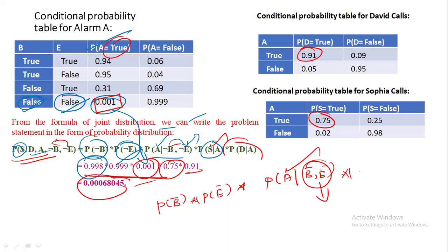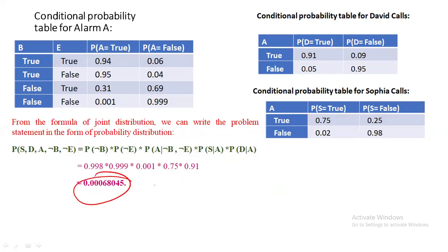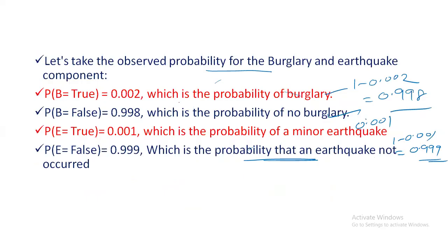Next, into the probability of Sophia calls when the alarm comes, into David calls when the alarm is sounded. If you substitute all the values, you are going to get the value 0.00000068. So hope you understood this problem.